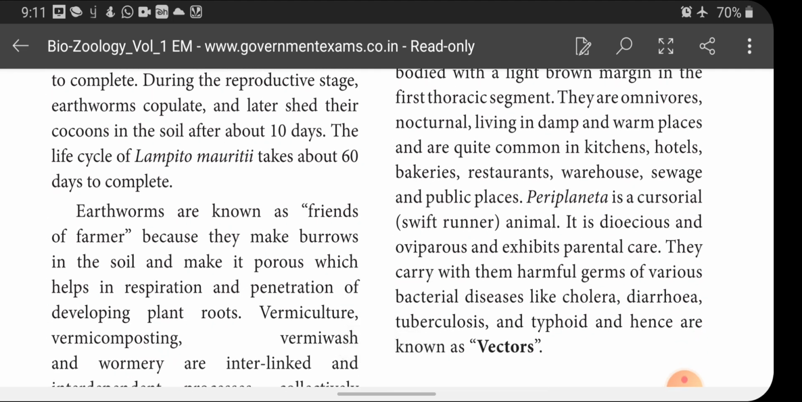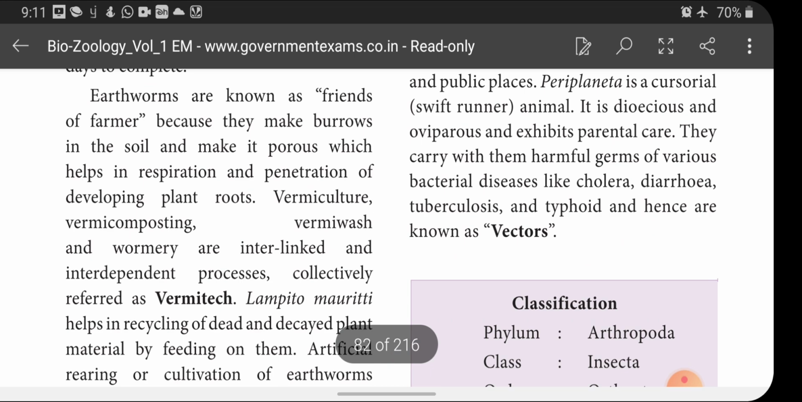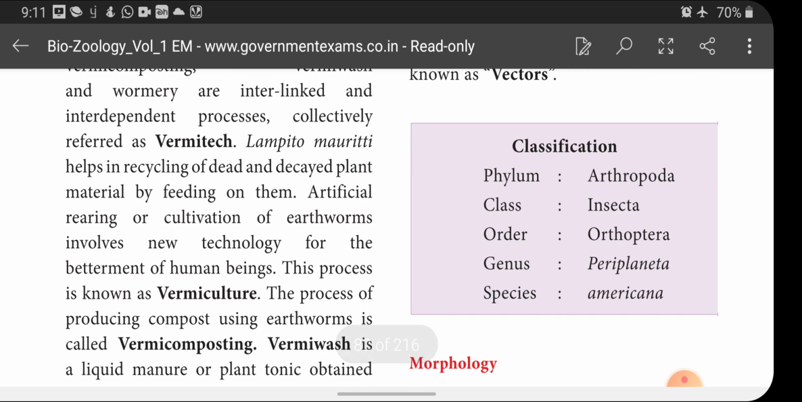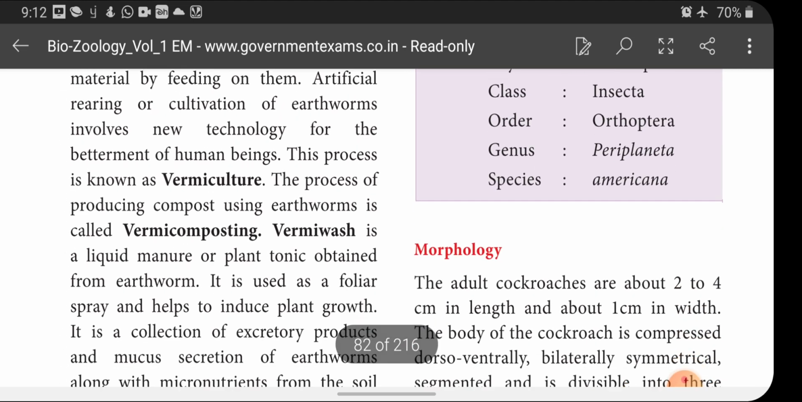Periplaneta is a cursorial animal. It is dioecious and oviparous, exhibits parental care also, and carries with it harmful germs of various bacterial diseases like cholera, diarrhea, tuberculosis and typhoid, and hence is known as a vector. And about its classification, it belongs to the phylum Arthropoda, class Insecta, order Orthoptera, genus Periplaneta, and species americana.